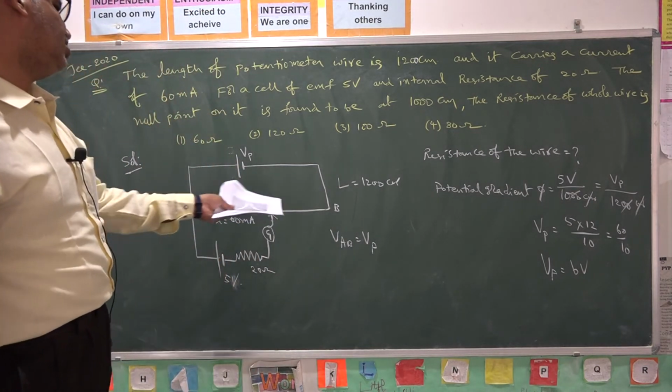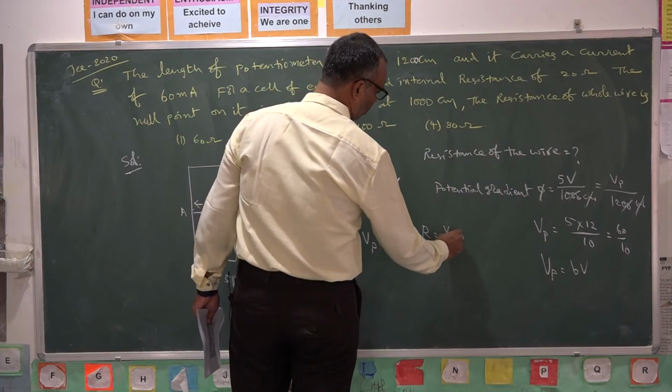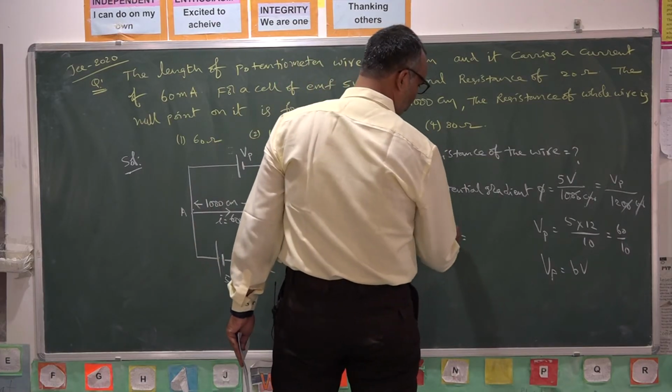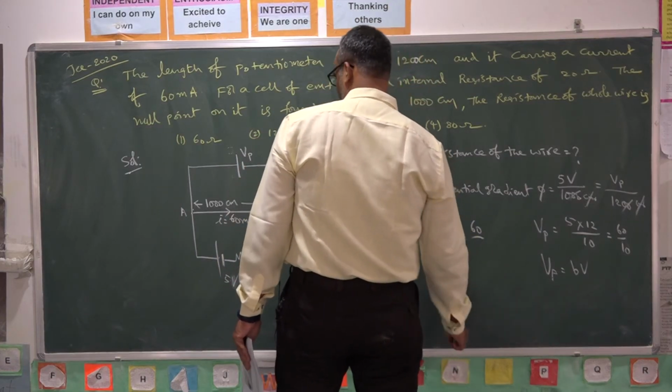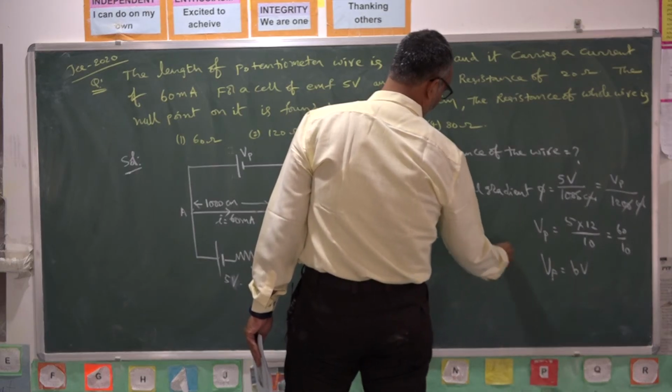You need the resistance of the wire. Resistance is equal to potential drop by current. According to Ohm's law, V is equal to IR. The potential drop is 6 volts and the current is 60 milliamperes, that is 60 into 10 power minus 3.